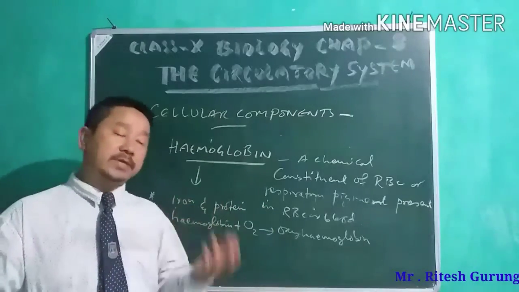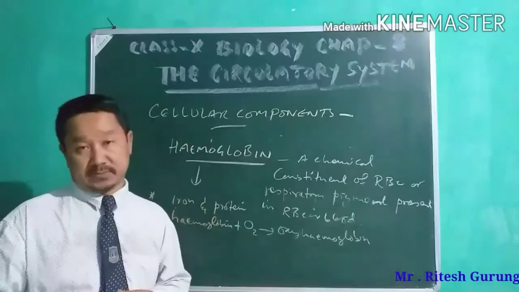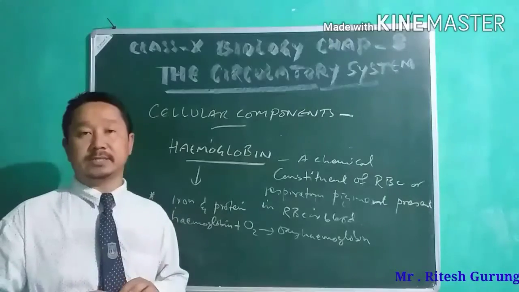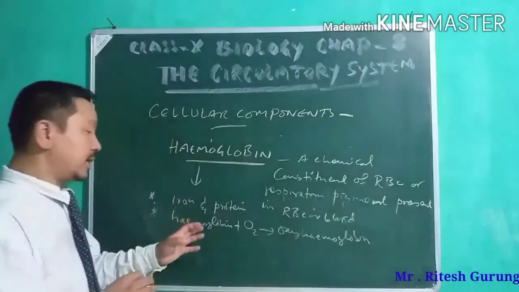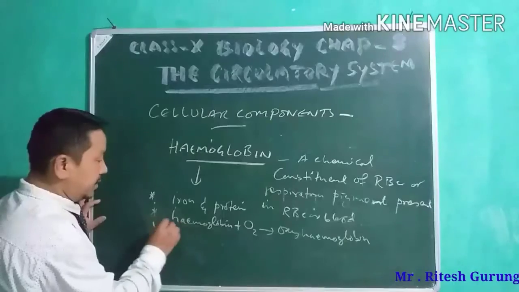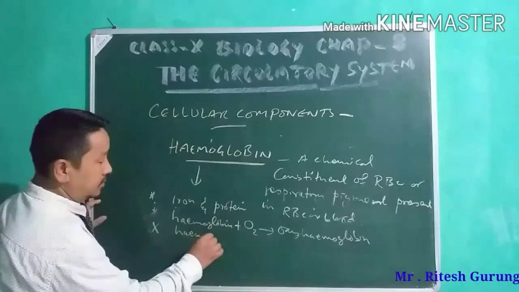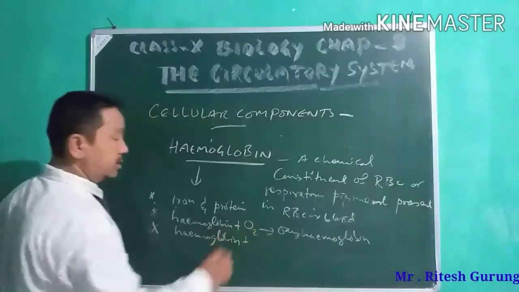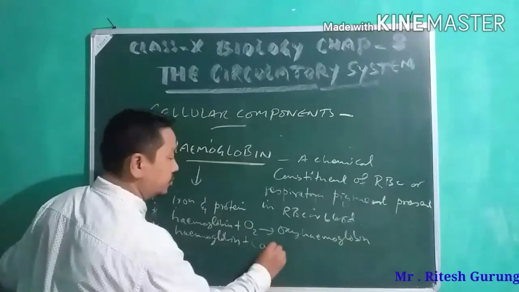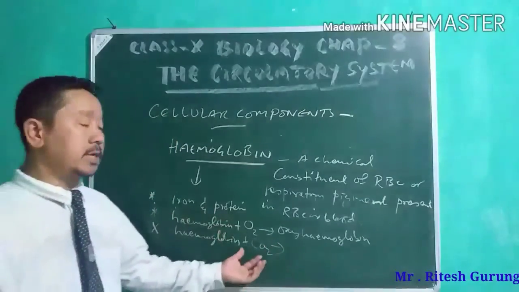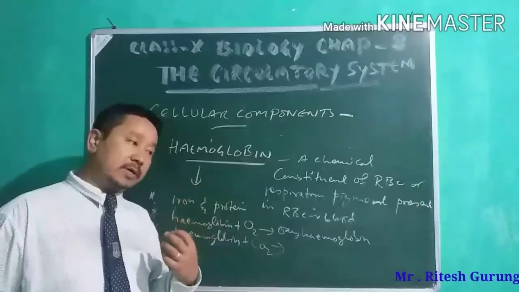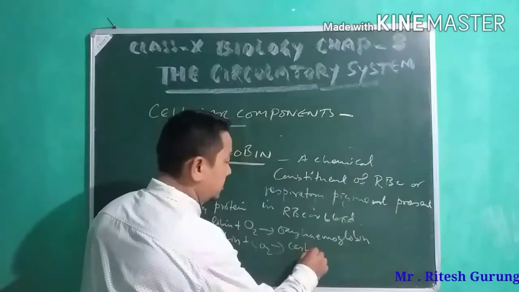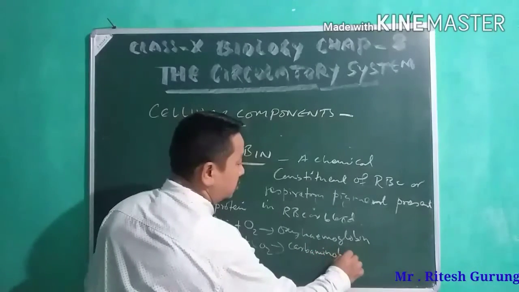After the respiration, carbon dioxide is formed, as I've told you before, and this carbon dioxide again combines with hemoglobin. After the use of oxygen, carbon dioxide is formed, and that carbon dioxide will again combine with hemoglobin to form carbaminohemoglobin.